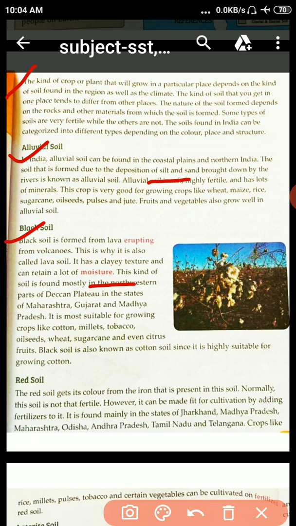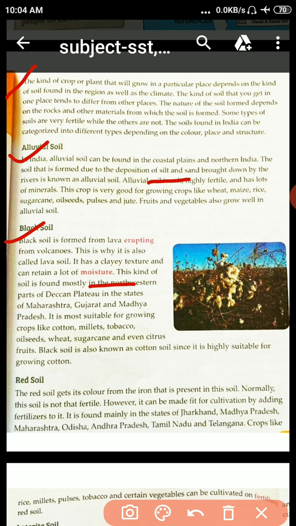This kind of soil is found mostly in the northwestern part of the Deccan Plateau in the states of Maharashtra, Gujarat and Madhya Pradesh. So student, where is the Deccan Plateau? The Deccan Plateau is situated in the south of India. Okay, it is more suitable for growing crops.